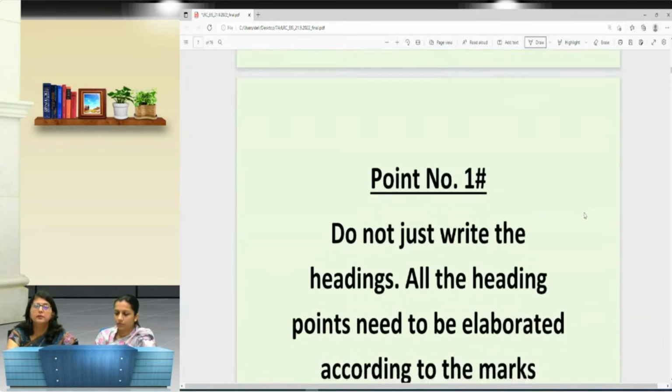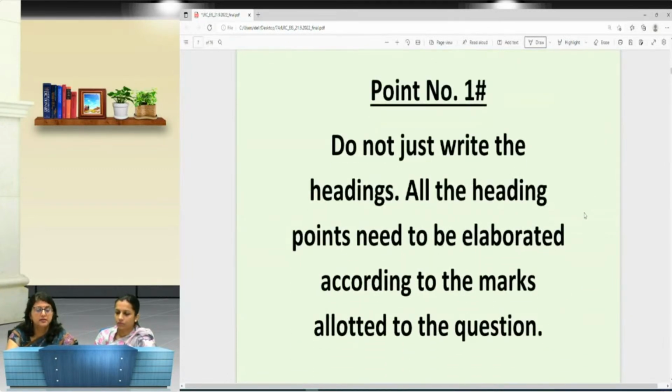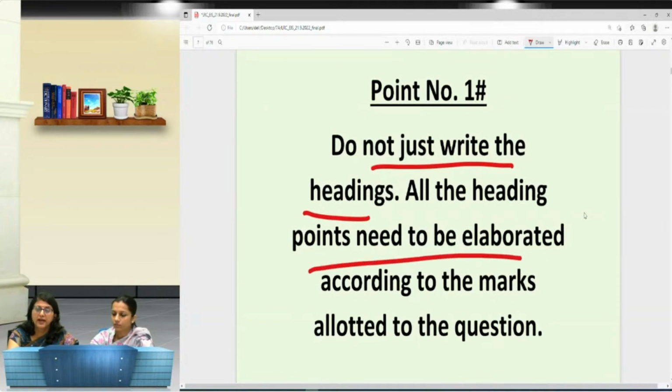The point number 1 that you need to keep in mind is that we have been seeing that students simply write the headings whenever the question comes. Now, what does it mean? It means that all the headings that are there, students simply write those headings. Whereas what is expected is that the heading points need to be elaborated according to the marks allotted to the question.